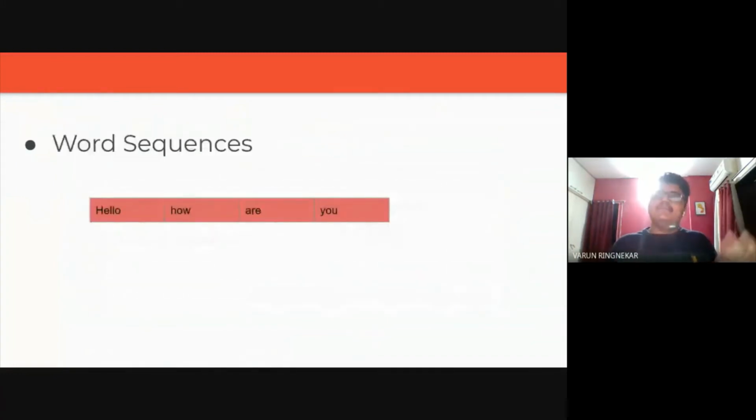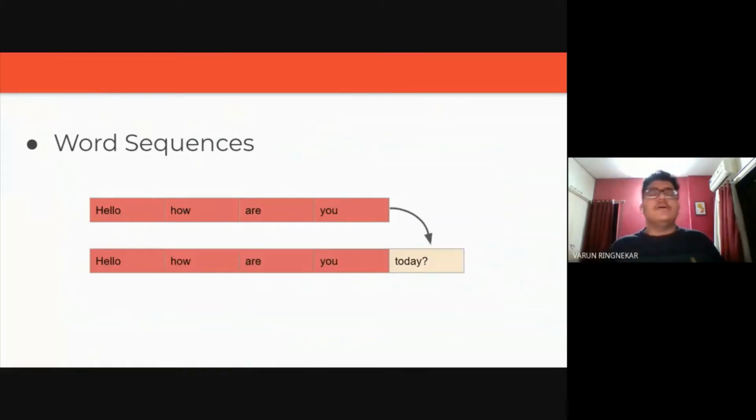Another sequence type I mentioned was word sequences. Over here we have four words which form a sentence, and this sentence makes complete sense. It's completely fine if you just use it as it is. But just in case you did have to predict a word that came after this, what would you predict? If you were like me, you would predict something like "Hello, how are you today?", which is another completely fine sentence.